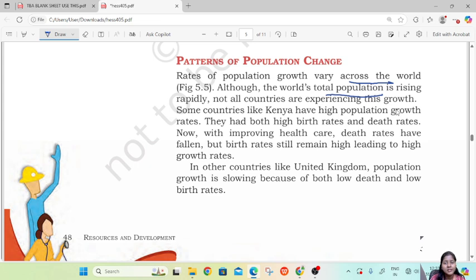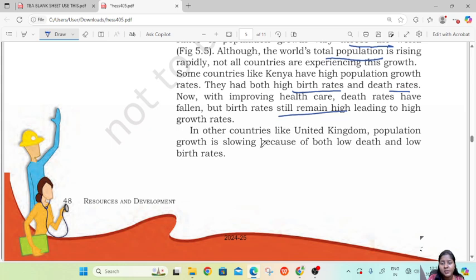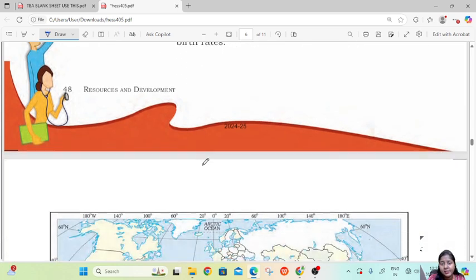Some countries like Kenya have a high population growth rate, and they had both high birth rates and death rates. Now with improving healthcare, death rates have fallen, but birth rates still remain high, leading to a high growth rate. In other countries like the United Kingdom, population growth is slowing because of low birth and low death rates.